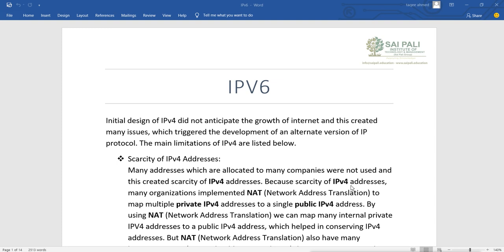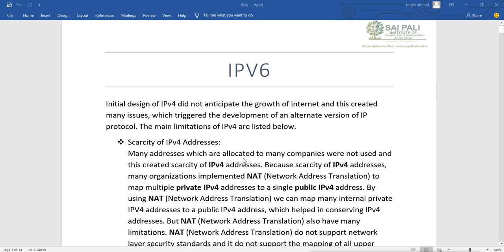First, the initial design of IPv4 did not anticipate the growth of the internet, and this created many issues which triggered the development of an alternate version of the IP protocol. The main limitations of IPv4 include the scarcity of IPv4 addresses. They did not anticipate that the internet would grow like this. Everyone is now using it, and every device needs to connect to the network, and when it connects to the network, it needs an IP address.